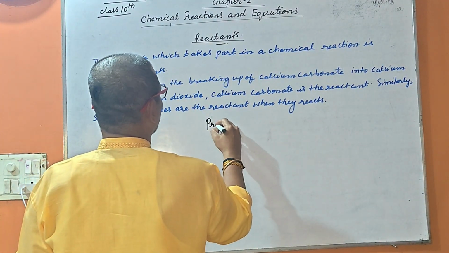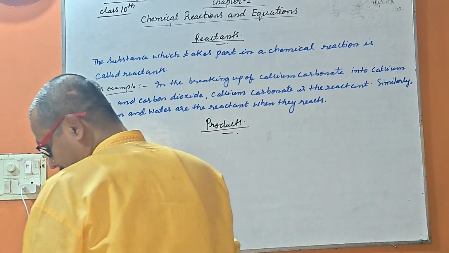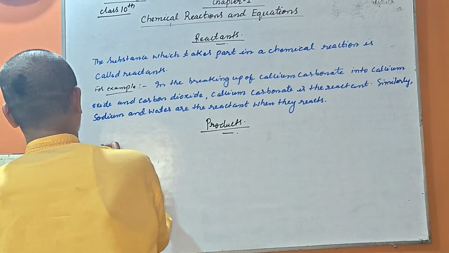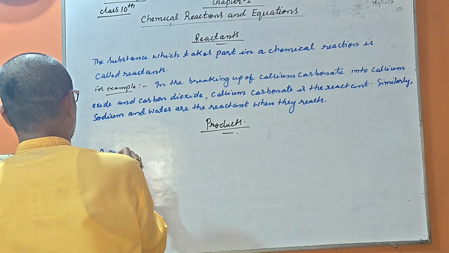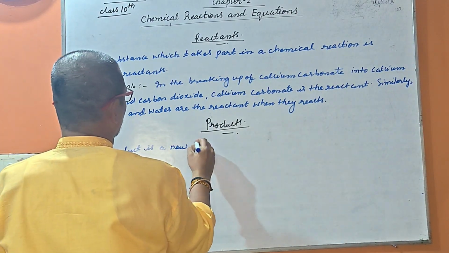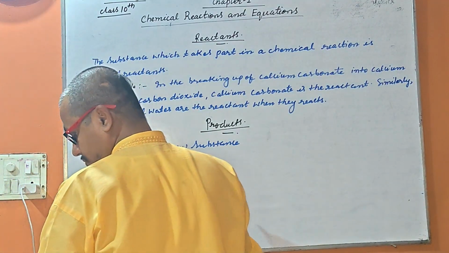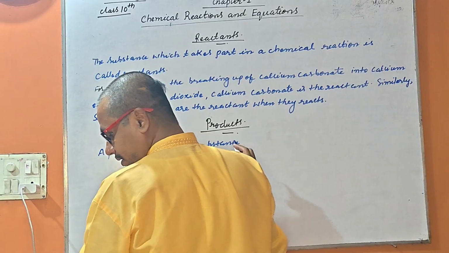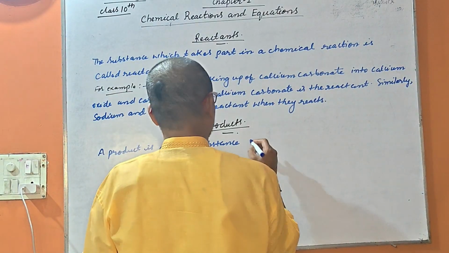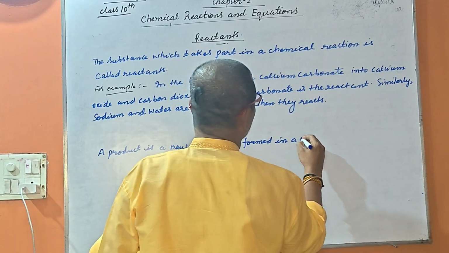Next is the product. What is a product? Let us understand the product. A product is a new substance formed in a chemical reaction.